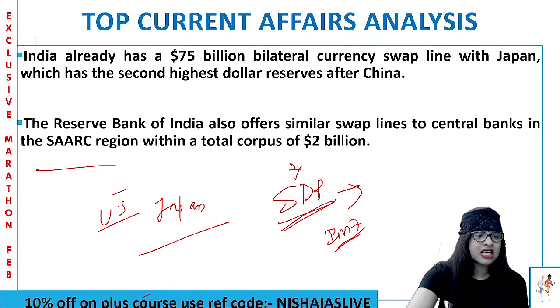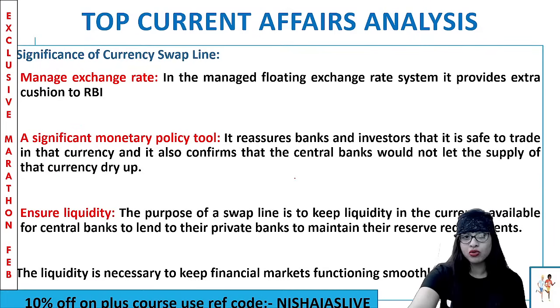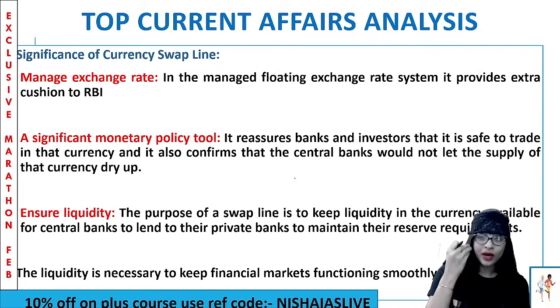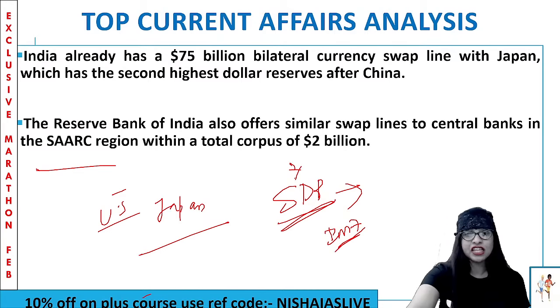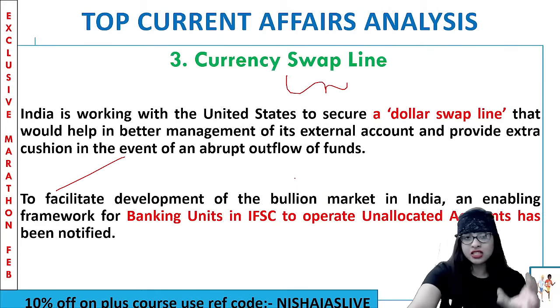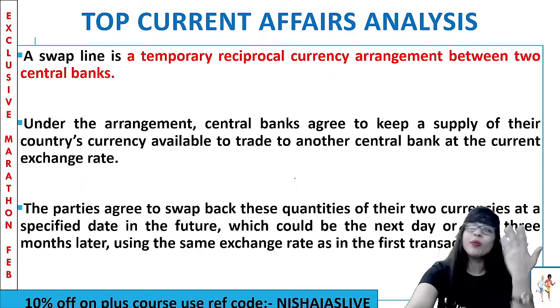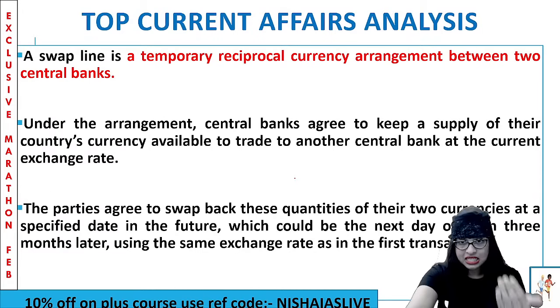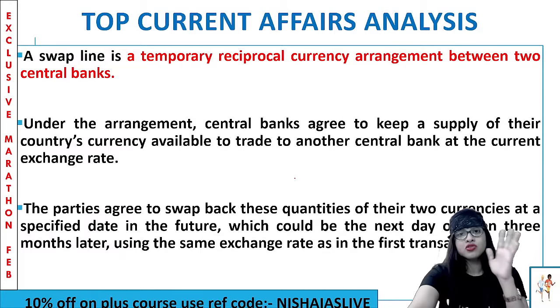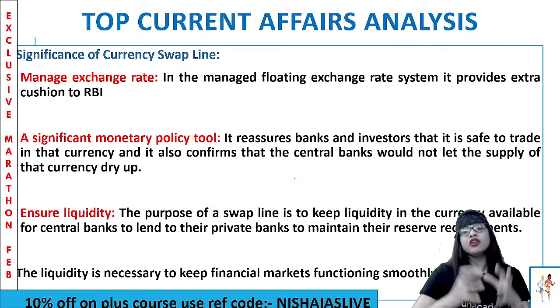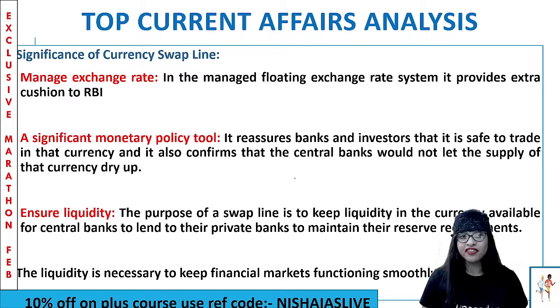Now, Ramya was asking about the purpose. I told you the purpose is to facilitate bullion market development. But apart from that, there are some important points about the significance of this currency swap line as a whole. Point number 1: why such a currency swap line? If I leave you like this, you'll still be confused. Just being told what a currency swap line is, the current affairs, and leaving it there, so many questions will come to your mind. So for a better understanding, and to help you with your MCQs and mains answer writing, if such topics come, this heading will help you. That is, when you learn about the importance, need or significance of why you need such a currency swap line. Here we go.